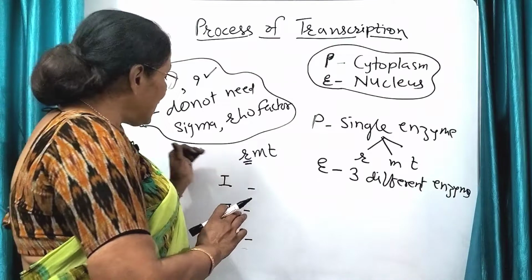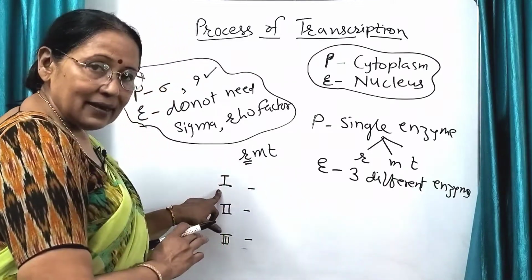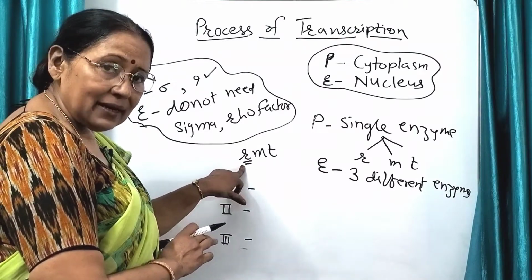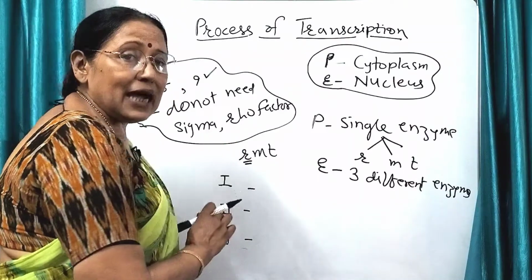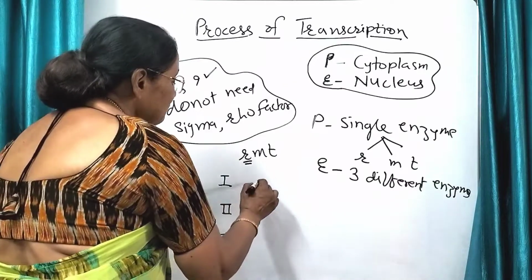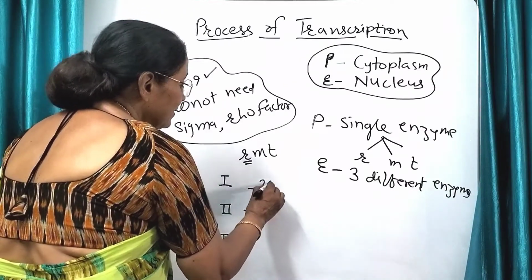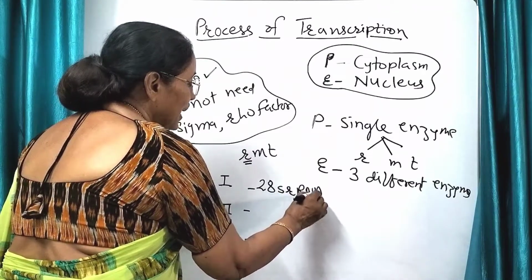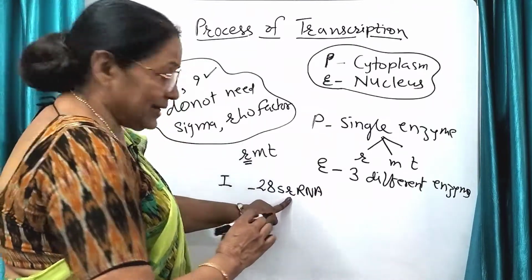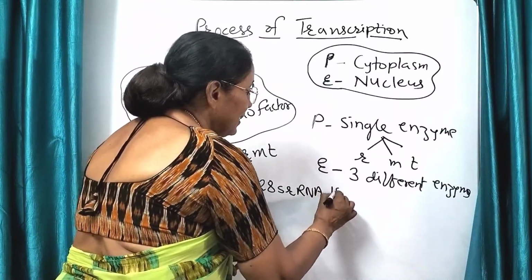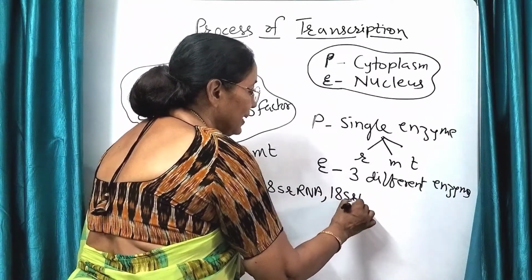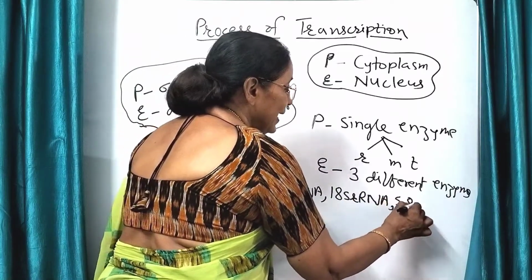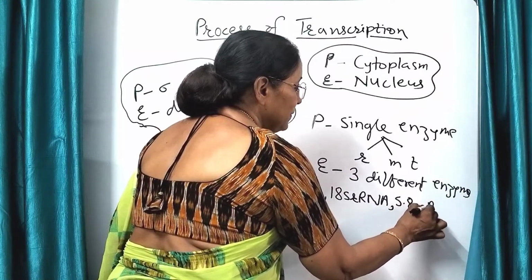Now this RNA polymerase 1 is going to form ribosomal RNA. It forms different types of ribosomal RNA. They are 28S ribosomal RNA, the r of ribosomal is written small, then 18S ribosomal RNA and 5.8S ribosomal RNA.